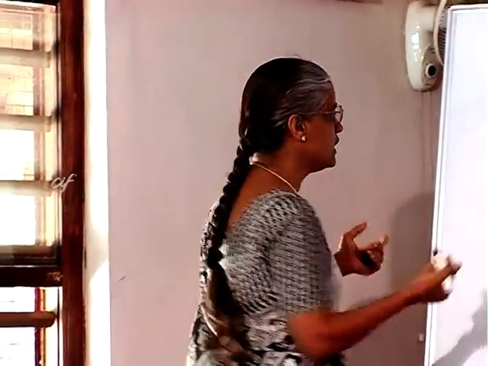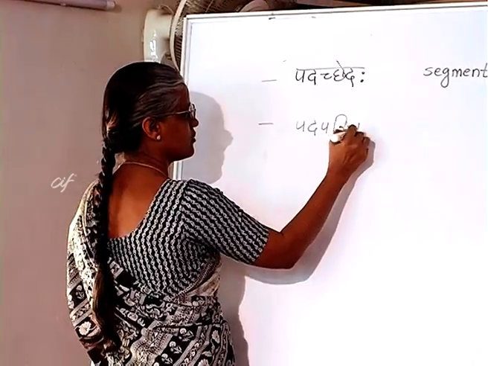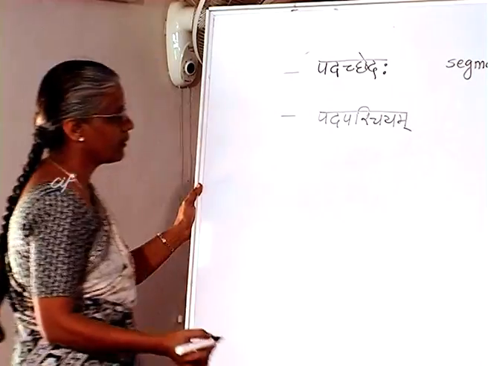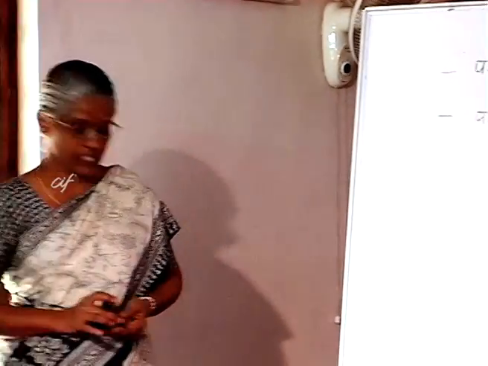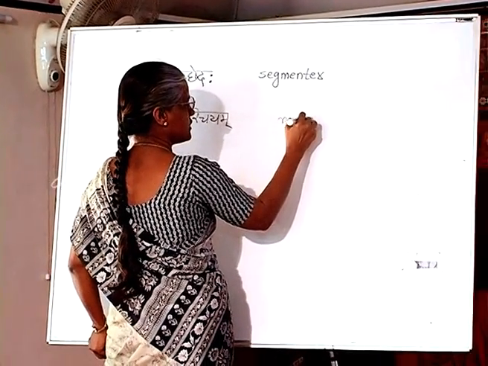So what we need is pada parichaya. This I call morphological analysis.